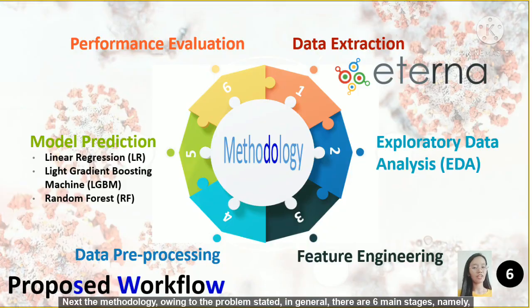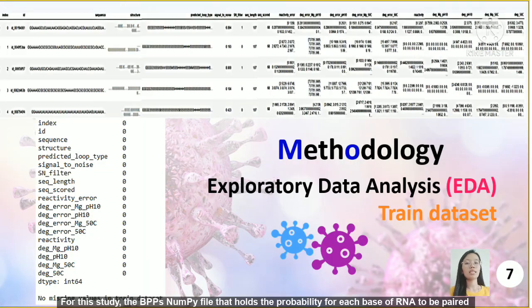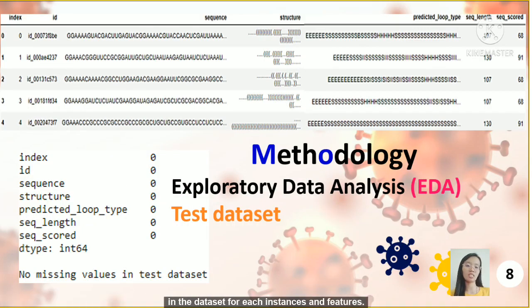Next, the methodology. Owing to the problem stated, in general there are 6 main stages, namely data extraction, exploratory data analysis, feature engineering, data pre-processing, multi-predictions, and performance evaluation. For this study, the bpps number, the probability for each base of the RNA to be paired, is extracted together with the train and test datasets. A simple linear approach is done to gain utmost insight into the datasets. Fortunately, there are no missing values in the dataset for each instance and feature.